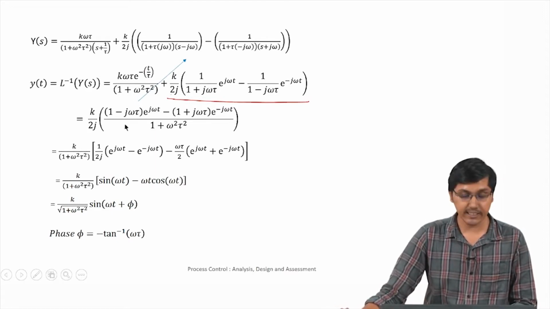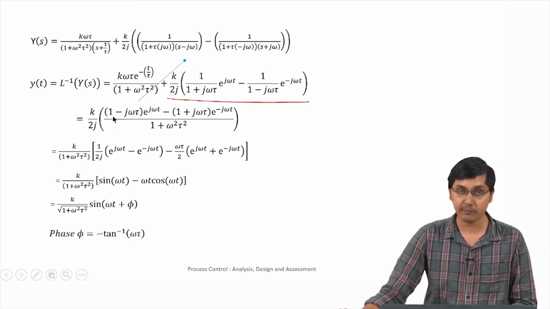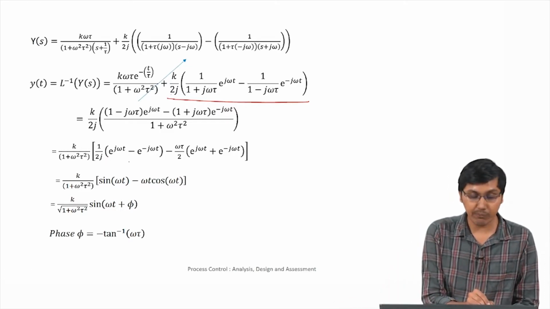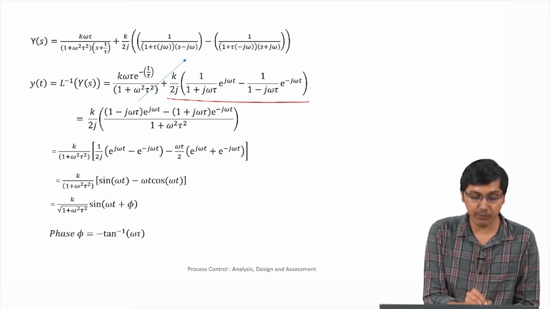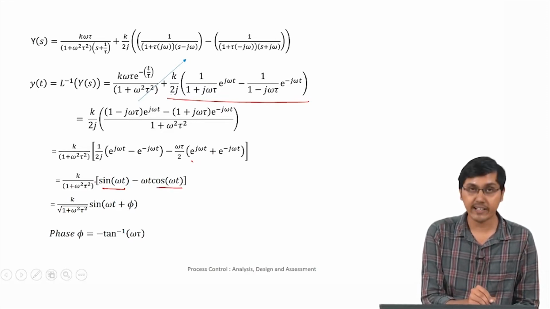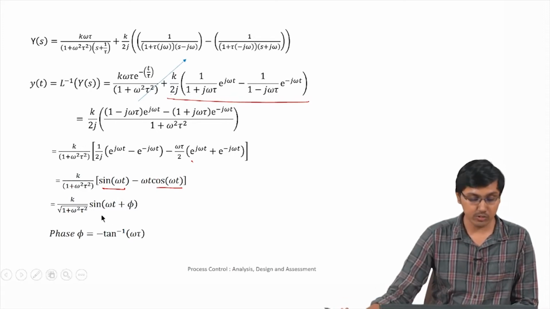And you can see that this particular term is what remains when time tends to infinity. We can rewrite this term, and on simplification it becomes of this particular form. We know that 1/2j (e^{jωt} − e^{−jωt}) is nothing but sin ωt, and 1/2 (e^{jωt} + e^{−jωt}) becomes cos ωt. So this is what we get as the final form.